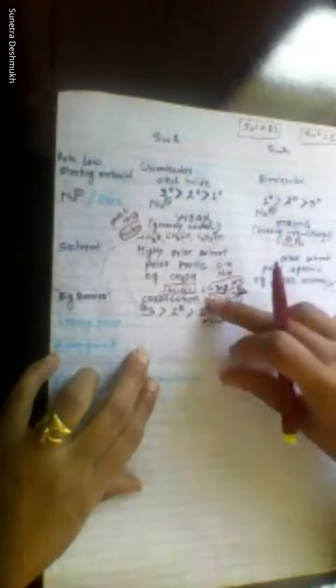It has planar geometry, sp2 hybridization; please check whether it is sp2, sp1 or sp3 hybridization. So this is the theory behind the SN1 reaction. Okay, so carbocation is very important.